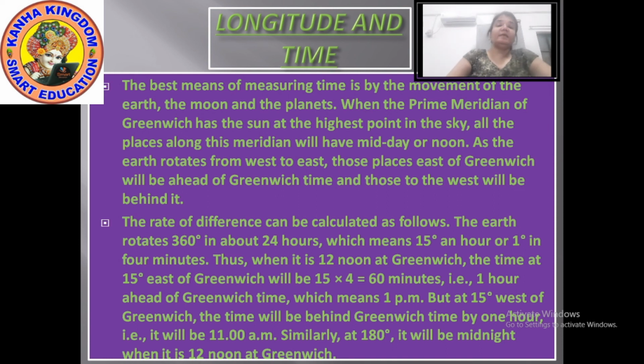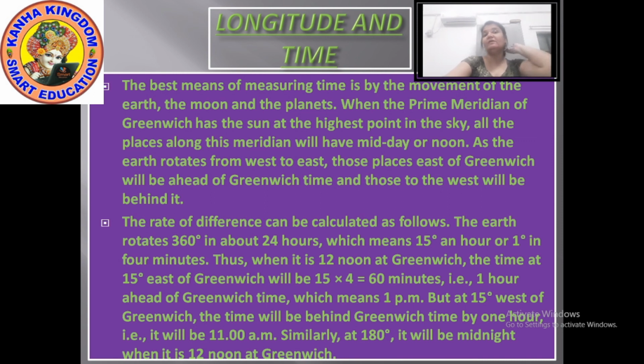It is trying to say that we see the sun rising in the east and setting in the west, but in reality the earth rotates from west to east. Due to this, the places which are east of Greenwich will have timings ahead of Greenwich, and those at the west of Greenwich will have timings behind it. So there will be a difference of timings also. Now you would say, ma'am, how would we calculate this time? How could it be possible?